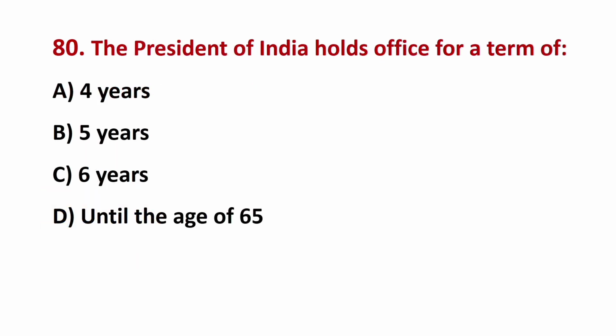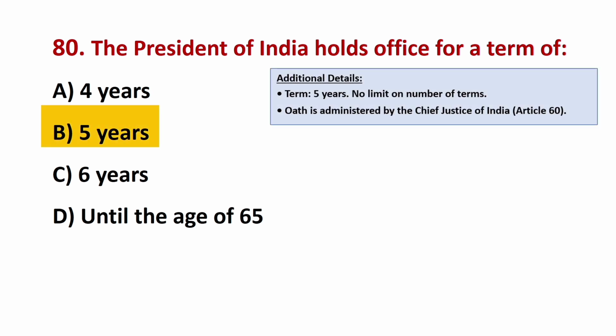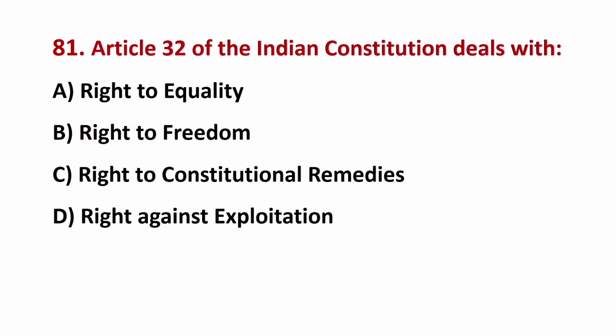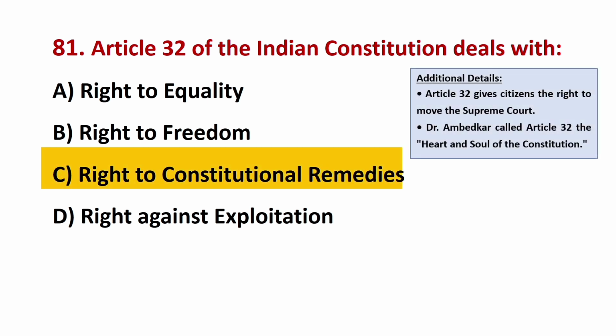The President of India holds office for a term of? The correct answer is B, 5 years. Article 32 of the Indian Constitution deals with? The correct answer is C, right to constitutional remedies.